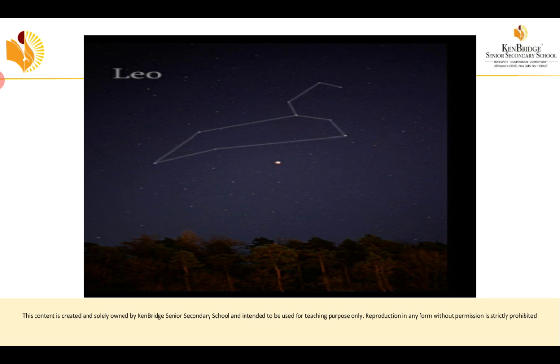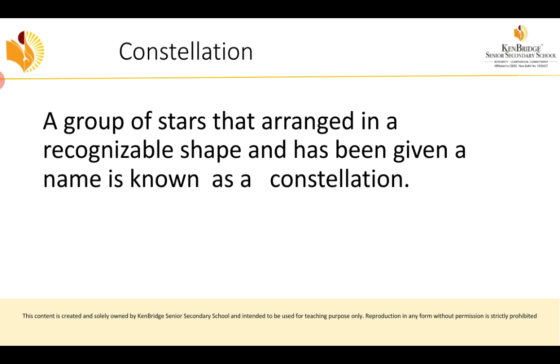These are examples of constellations. When you join all the stars, it's like some animal or some human being. Like that we have some shape. That shape, a group of stars arranged in a recognizable shape and given a name. So there is also a name for a constellation. That is called a constellation.